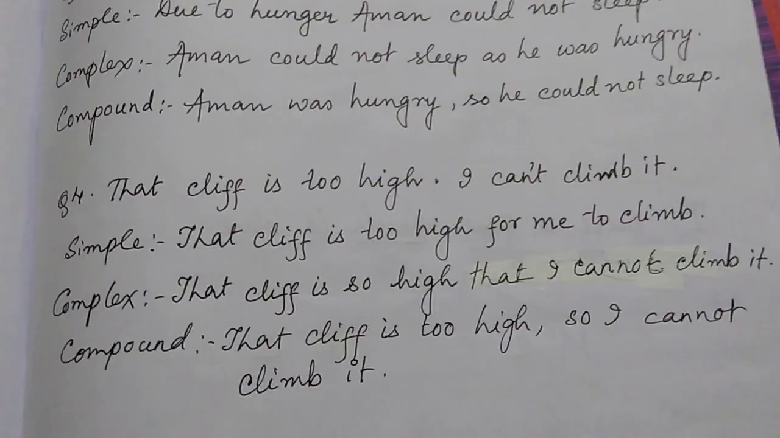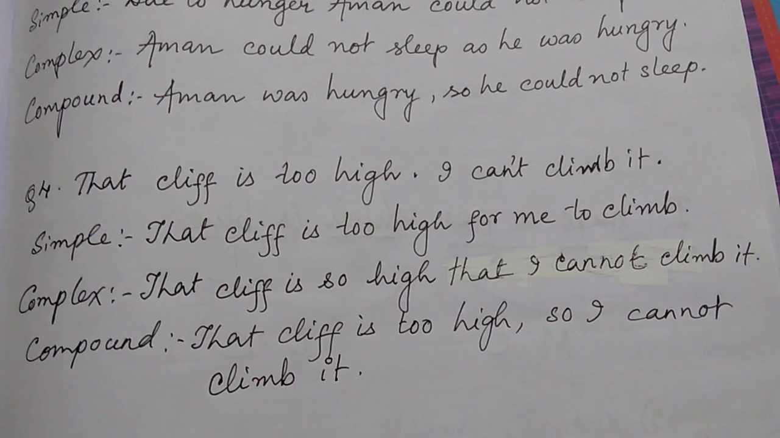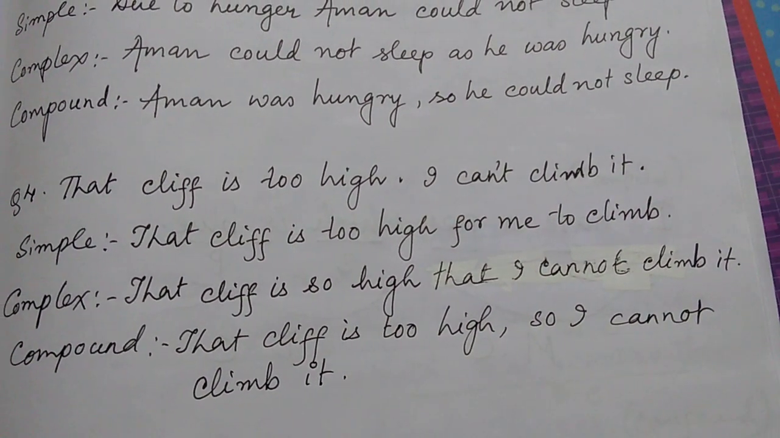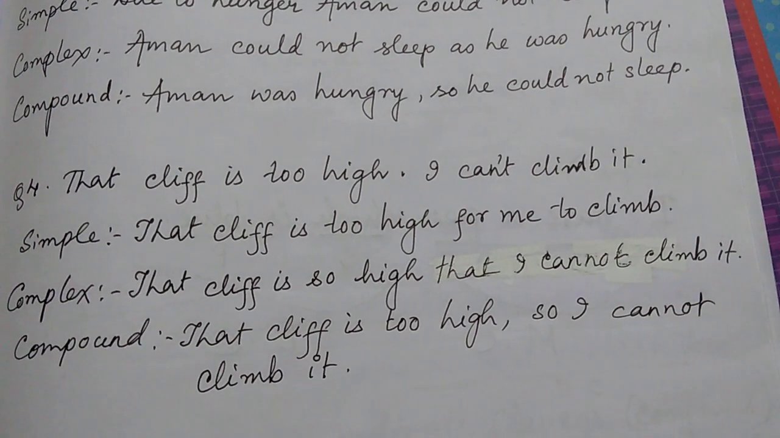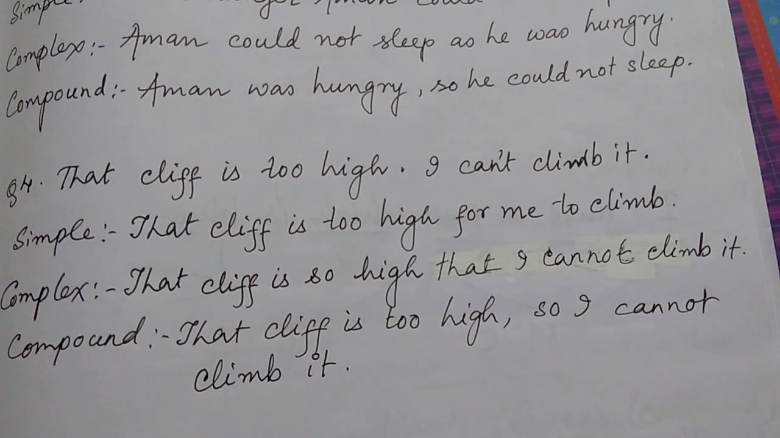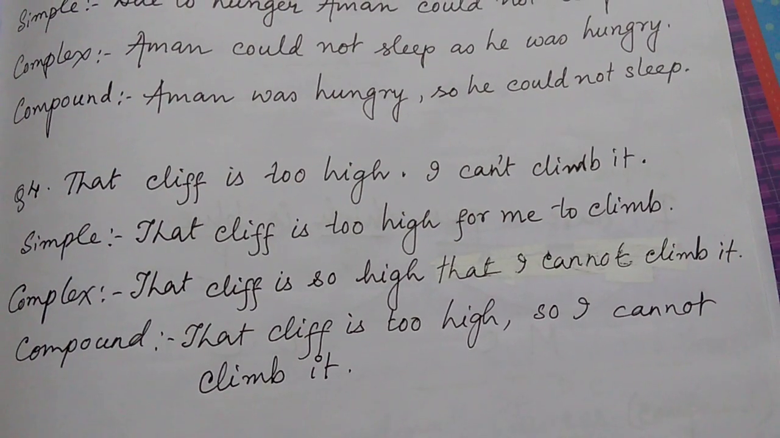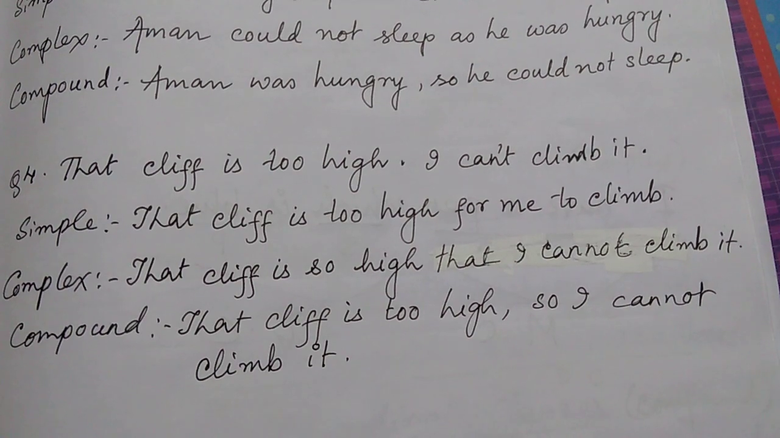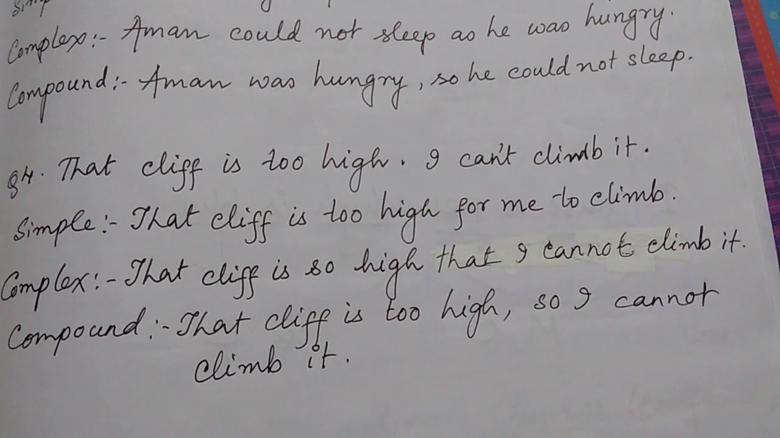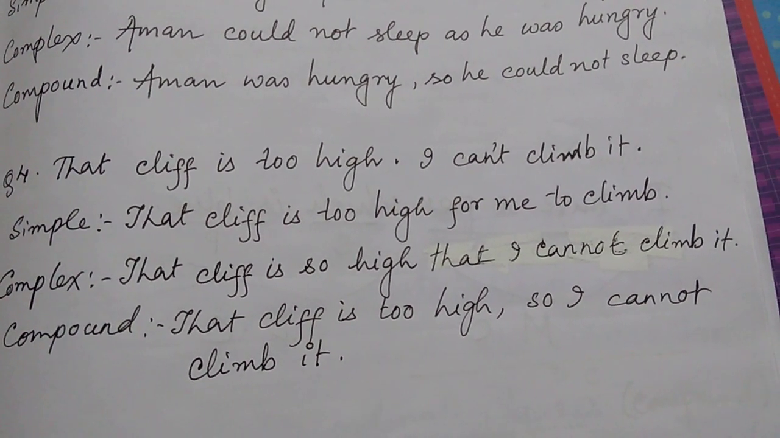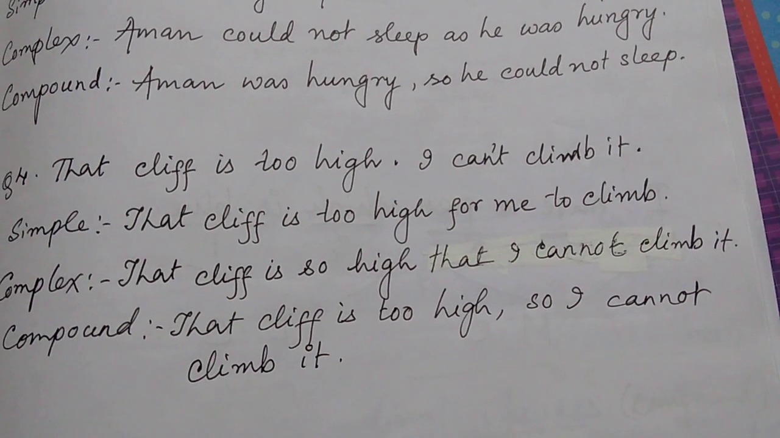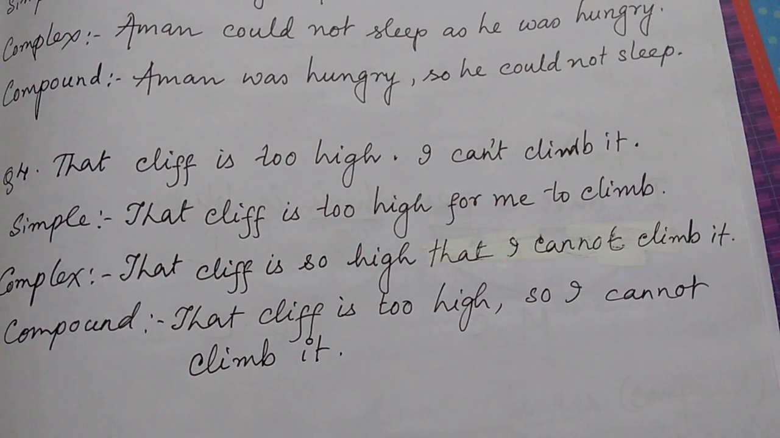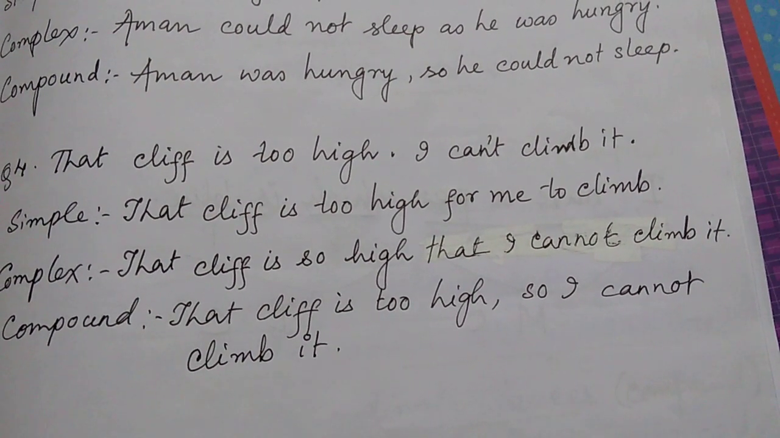Our last example. That cliff is too high. I can't climb it. Simple. That cliff is too high for me to climb. Complex. That cliff is so high that I cannot climb it. See, so and that is making it complex. Those are stress words. Compound. That cliff is too high, so I cannot climb it. By this so, we are joining the two clauses, coordinate clauses. So conjunction joined those clauses make a compound sentence.